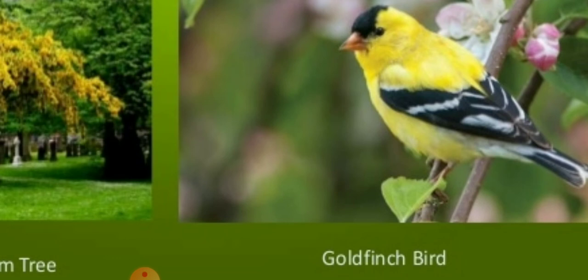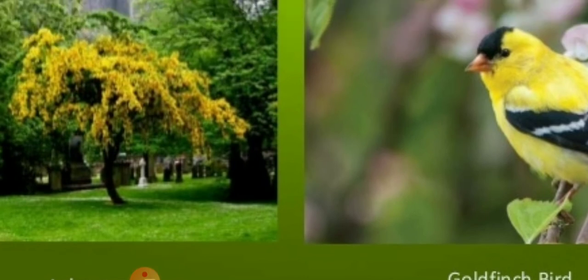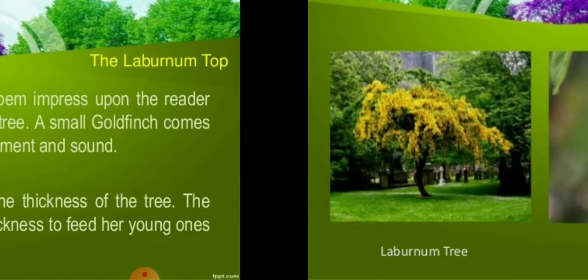So the arrival of the goldfinch, don't you see that it is a beautiful bird, right? Having stripes on the body, right? So these are the identity marks which define her, right? So here we have the pictures. I hope it is clear to you, right?